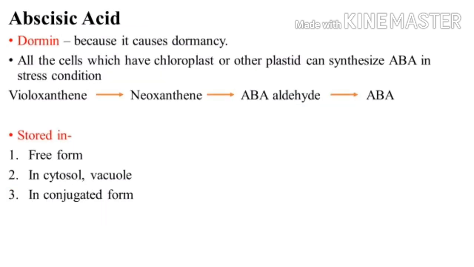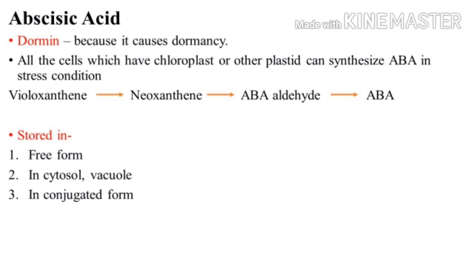Now let's discuss our fifth plant hormone, that is abscisic acid. This abscisic acid has been given the name dormin, because it causes dormancy. All the cells which have chloroplasts or other plastids can synthesize abscisic acid in stress condition.